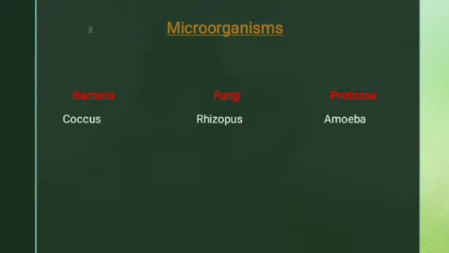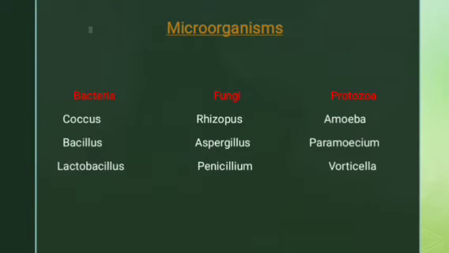So for bacteria the example is coccus, for fungi Rhizopus and for protozoa Amoeba. Then next, bacteria Bacillus, fungi Aspergillus and protozoa Paramecium. Then bacteria Lactobacillus, fungi Penicillium and protozoa Vorticella. So let us learn about it. The first bacteria is called coccus. Let us learn about it.